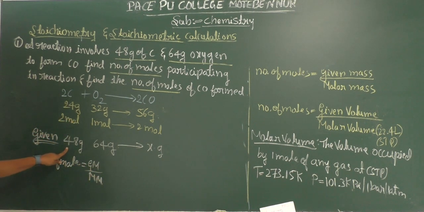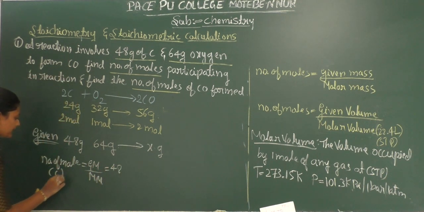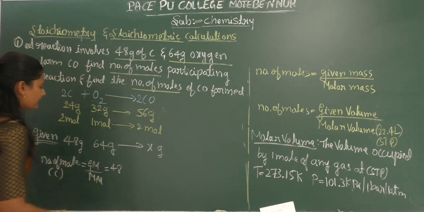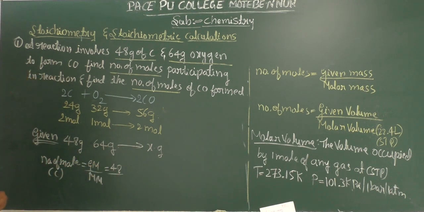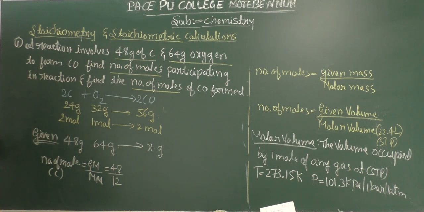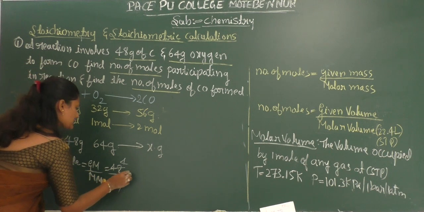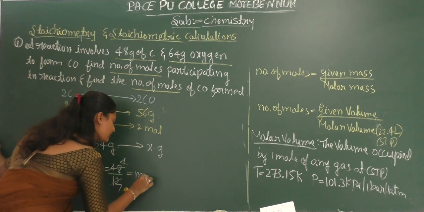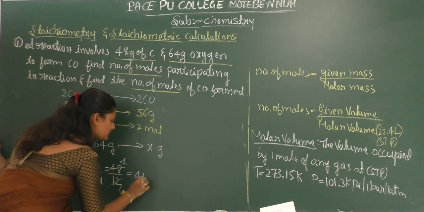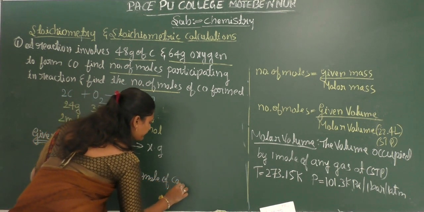The given mass is 48, for carbon, and the molar mass of carbon is 12. So 48 divided by 12, 12 fours are 48, so this is 4 moles of carbon participating in the reaction.